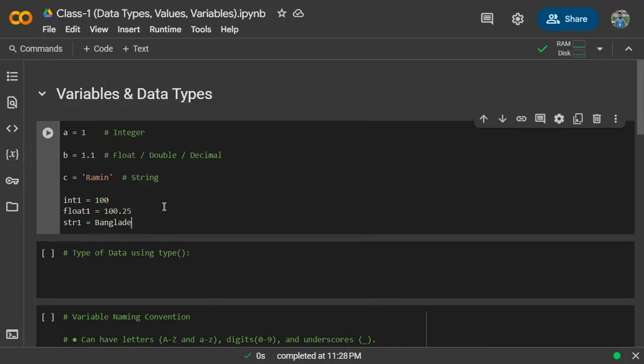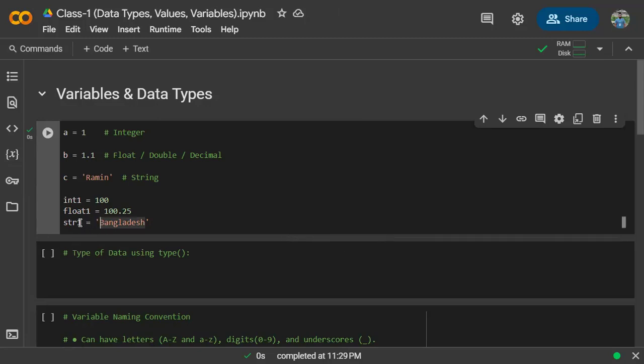So is it correct now? No, we need those quotations, otherwise it won't work. So now it will work, right? So how can the computer detect it is a string in Python? How can the machine detect it? It will be stored, right?